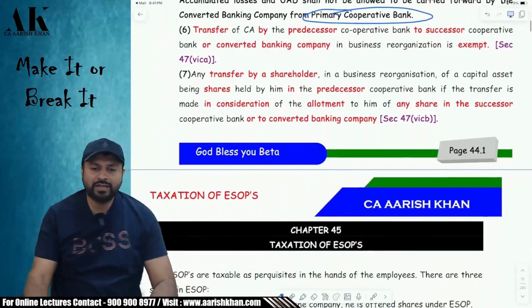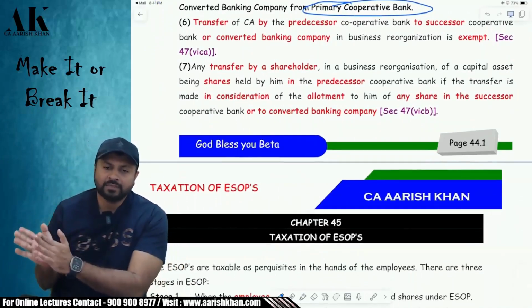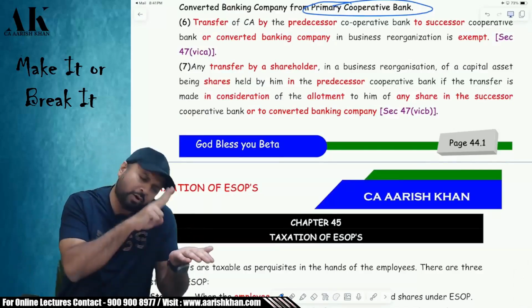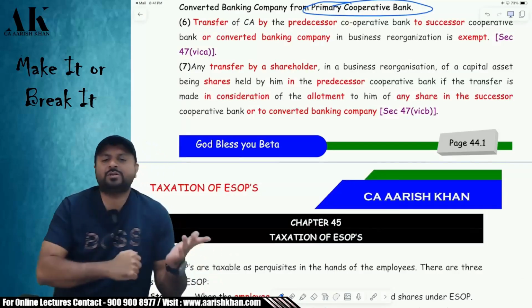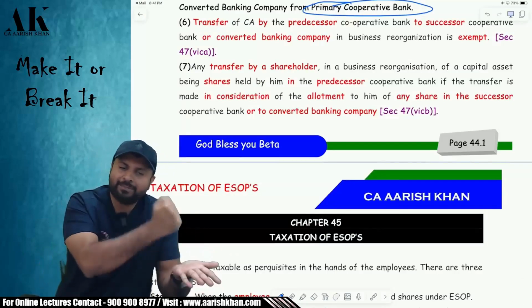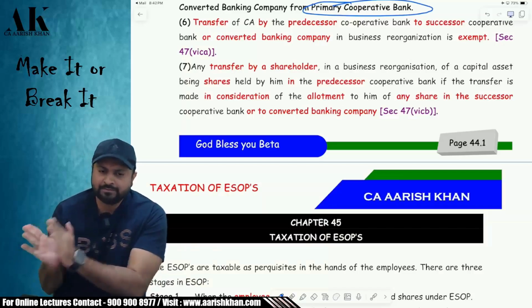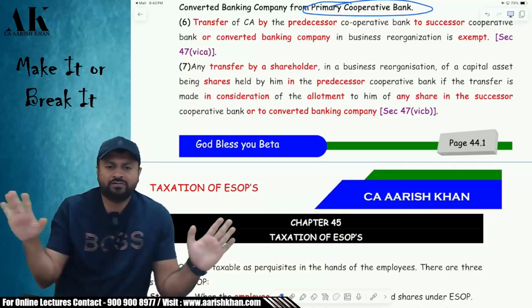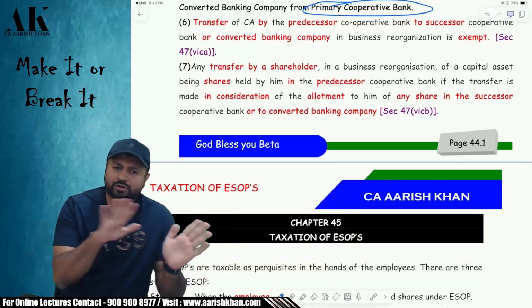And last but not least, coming to the tax implication of capital gains. Amalgamating cooperative bank, whatever assets they are transferring, to whom? Both. Now again, both of them are going to get exemption. Only for the purpose of losses, both of them are not getting exemption. Here, capital gain exemption also is allowed to both of them. The amalgamating cooperative bank, whatever assets they are transferring, all of them are exempt, to another cooperative bank or even another bank. Both of them are exempt.